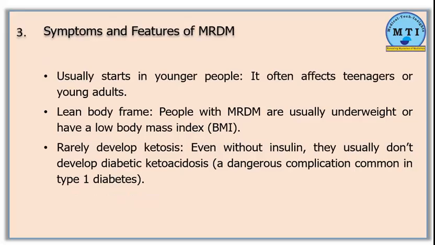Lean body frame. People with MRDM are usually underweight or have a low body mass index, BMI. Rarely develop ketosis. Even without insulin, they usually don't develop diabetic ketoacidosis, a dangerous complication common in type 1 diabetes.